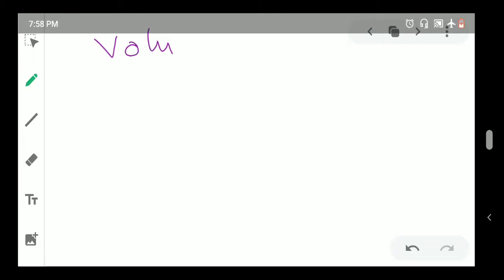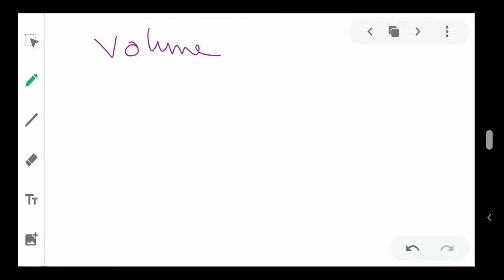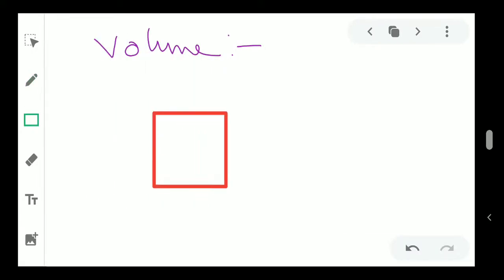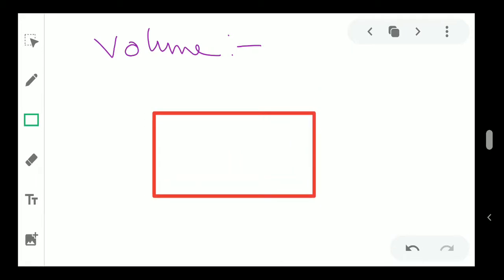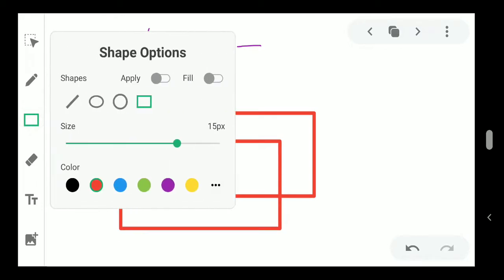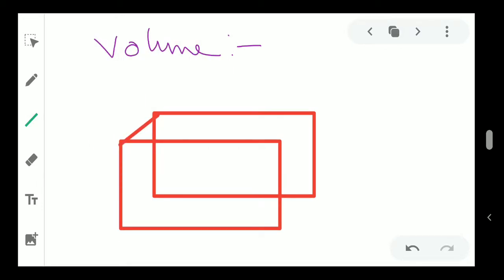Now coming back to our main point today, volume. Surface area means how much place you have on the surface, but volume means how much place you have inside of it. Let's say I have this kind of cuboid and I am going to store water in it.